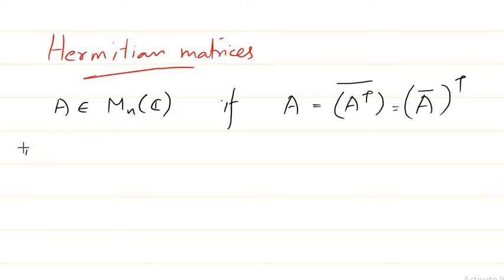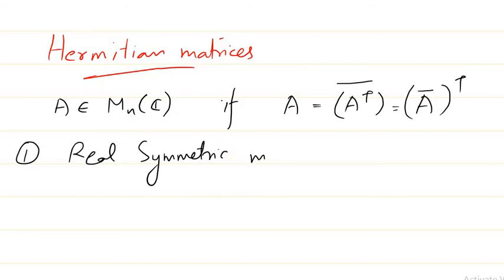Some properties we can recall about Hermitian matrices: real symmetric matrices are Hermitian matrices, right? If you take your field as R instead of C, then A conjugate is equal to A, because all are real numbers, and the complex conjugate of a real number is obviously a real number. So it simply becomes A equal to A transpose. That means it is a real symmetric matrix. So real symmetric matrices are Hermitian matrices.